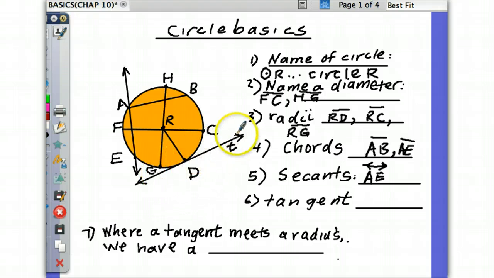This line T would not be a secant line. Who knows why? Because it doesn't cross through twice. It touches only once. Any idea what that would be? Tangent. It's going to be our tangent line. So line T would be our tangent line. It touches at one point, and this one point here, point D, has a name. It's called the point of tangency. That's where it touches once.